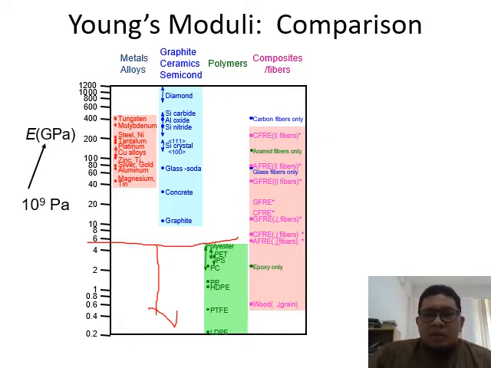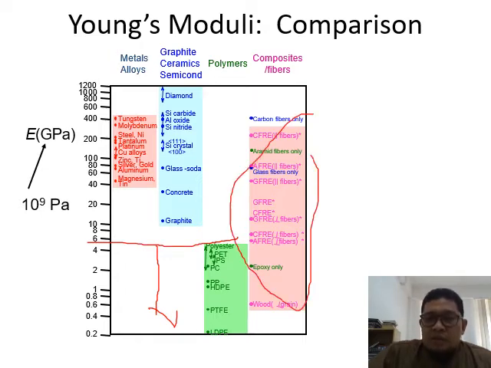Then over here you have carbon fiber, in the composite region. Whenever you mix two completely different families of materials, you can have a wide range of Young modulus.